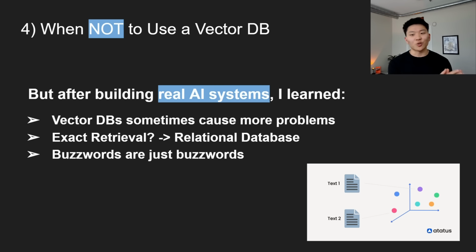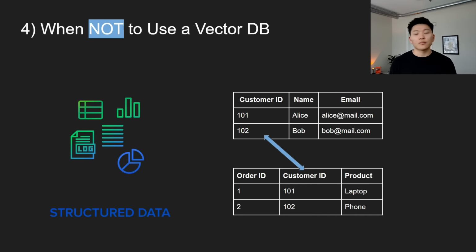However, even though it sounds cool, after building these systems for a while, I learned that vector databases are not always necessary for most business automation needs. If your data is structured and it needs exact retrieval, which a lot of times company data is very structured and you do need exact retrieval, a relational database is going to be much better for that use case. And just because it's a buzzword, that's exactly what it is, a buzzword. So that doesn't always mean it's the best tool for the job. Because in college I studied business analytics, I've had a little bit of a background with databases, relational databases, and analytics.